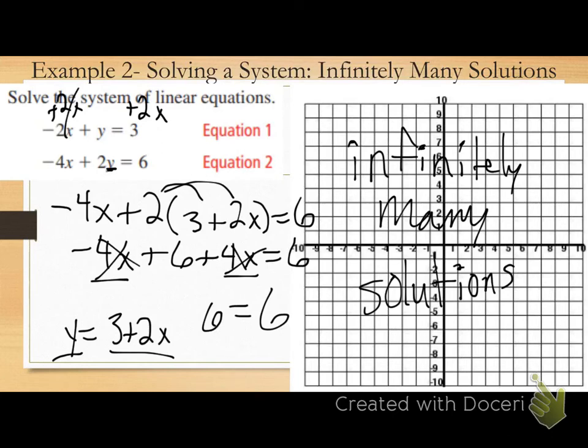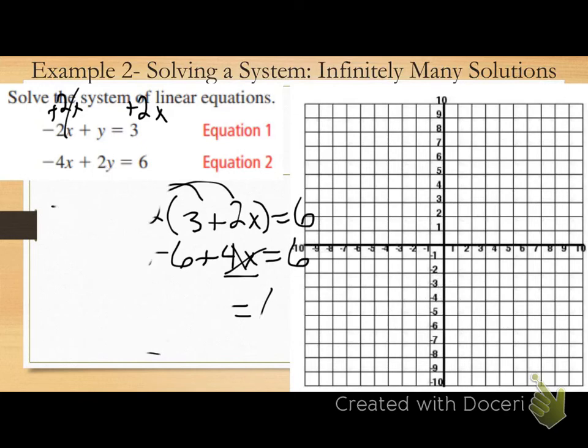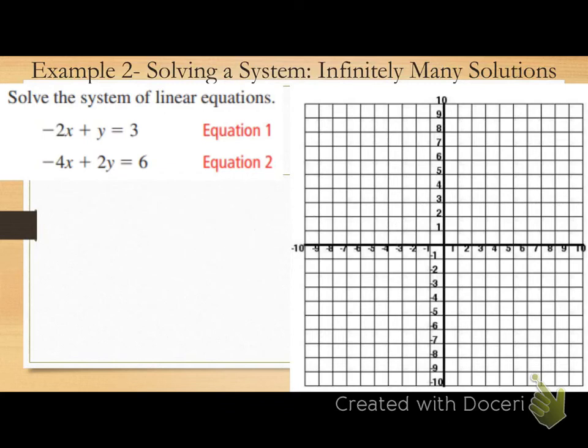Okay, last one. Can I erase and solve by elimination now? Good, because I'm already erasing. What's my goal when I'm wanting to solve by elimination? What do I need to happen? Same number, opposite signs, right? Do I have that right off the bat in front of either of my variables? No. Do I have same number, same signs? No, I don't.